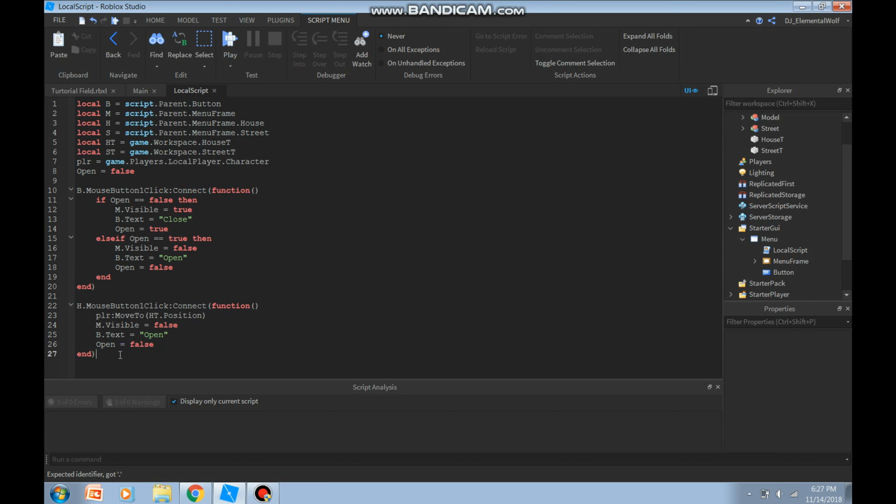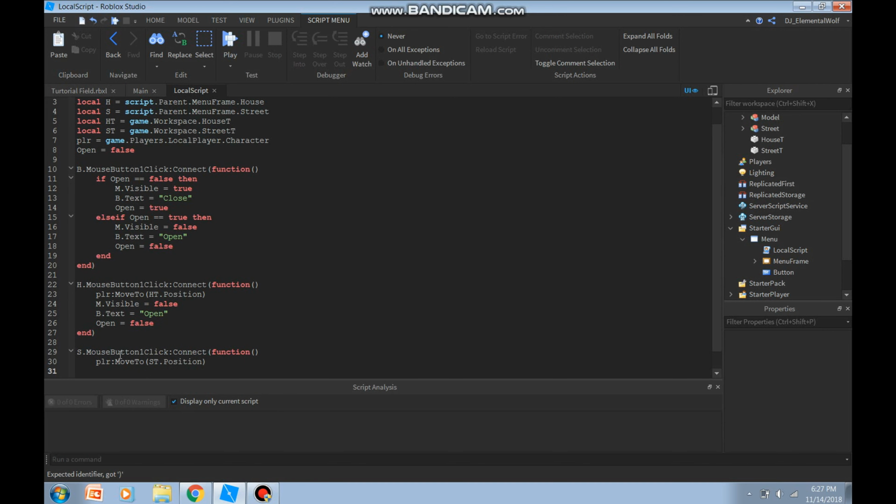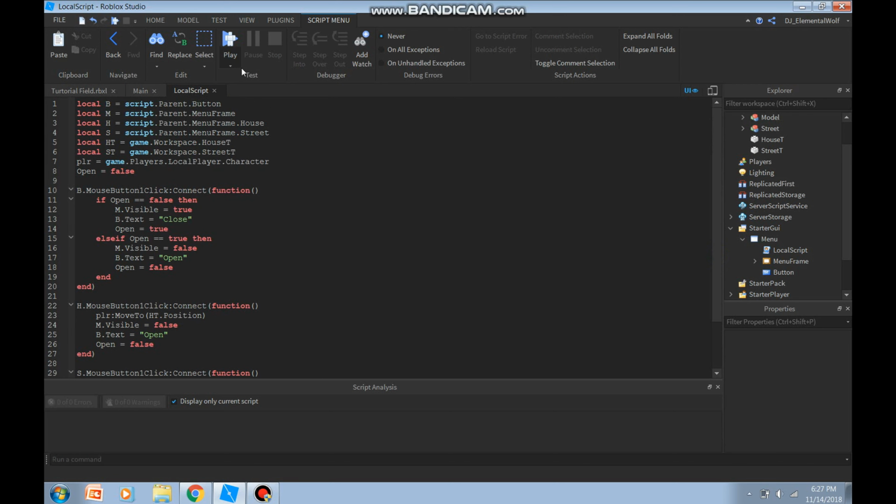That's the H. Now we can call out the street. Street.MouseButton1Click:Connect function. Now from this function we're going to call PLR:MoveTo, oops, make sure that was lowercase, street.Position, not parent, street.Position. Then we're just going to Control V that, and then from there it should be ready.